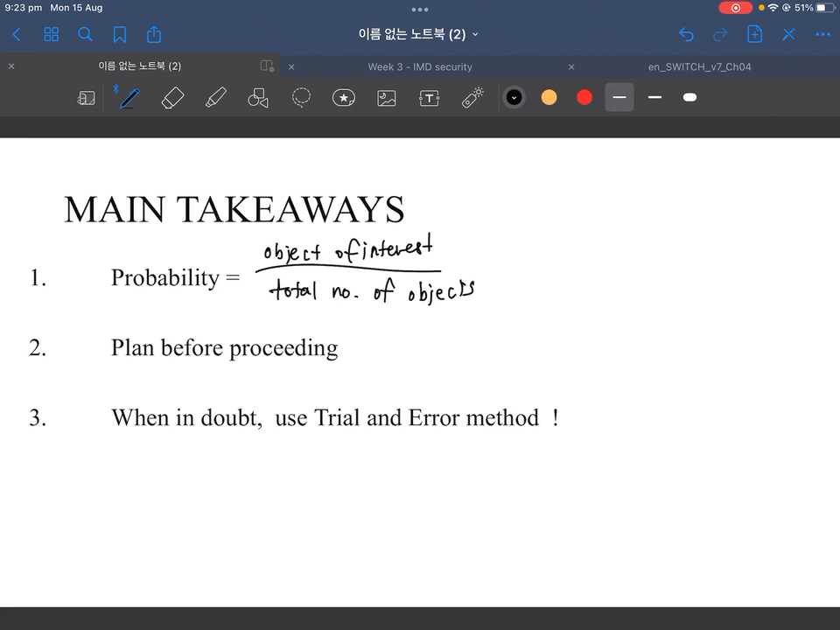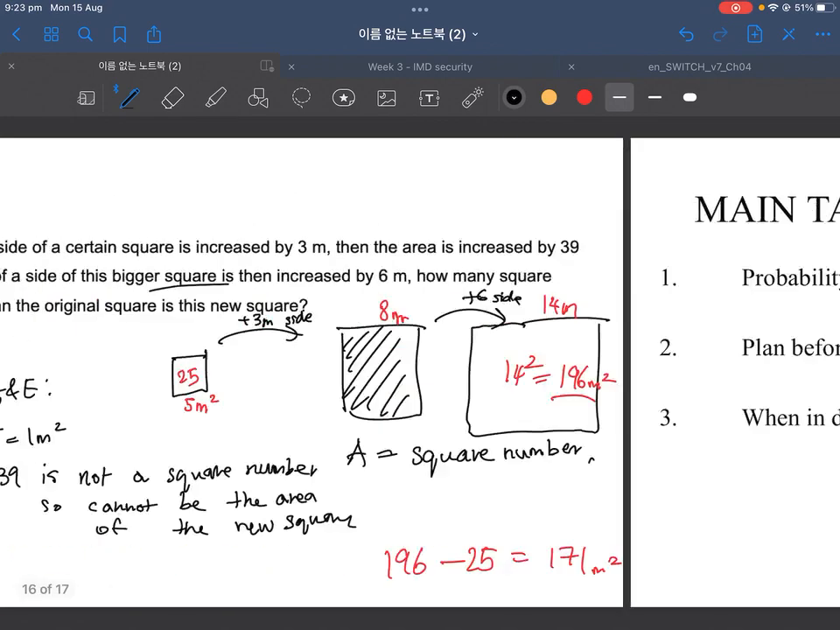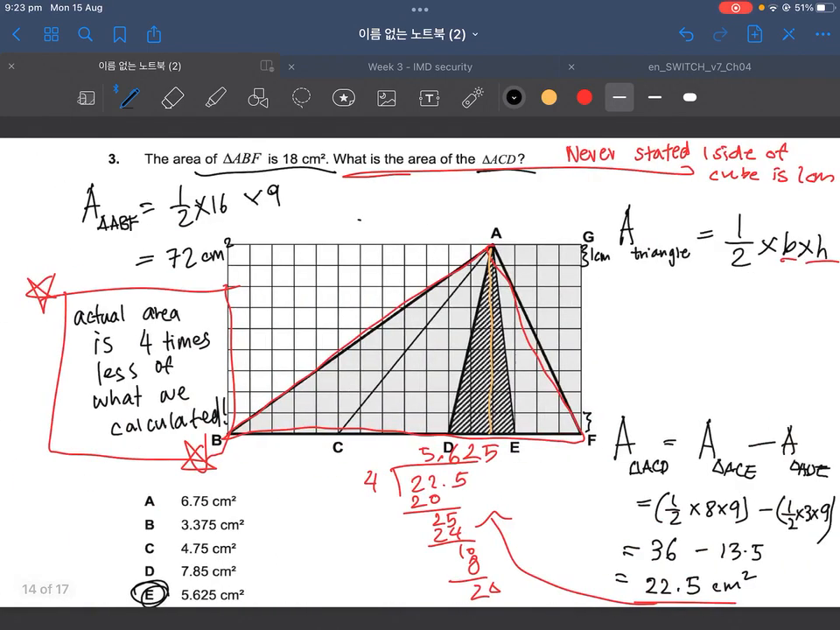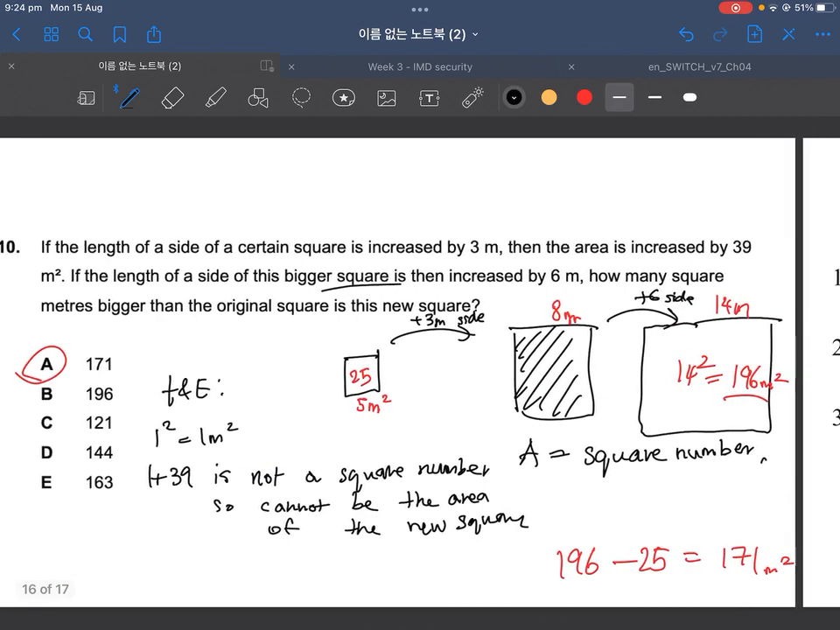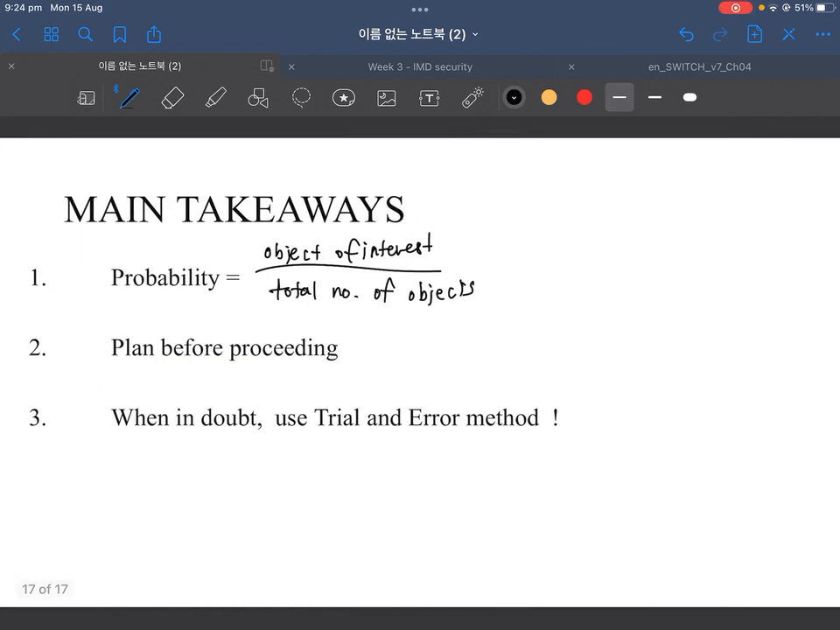Dot point number 2. Plan always before proceeding. Okay, plan before working something out. And why do I say that? Well, because look at question 3. Look at how many steps we had to go in order to solve this. Number 1, we realized that we couldn't find ACD straight away, so we had to realize that in order to find the answer, we need to subtract 2 triangles in order to find the area of ACD. Okay, so always plan before proceeding. I can't stress how important this is.